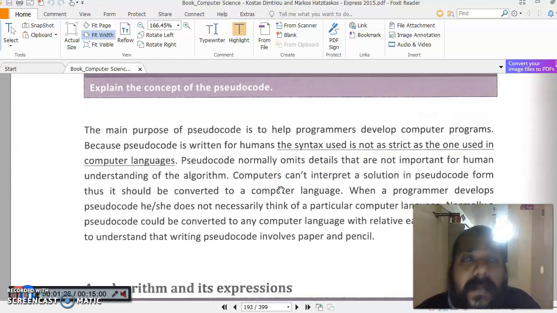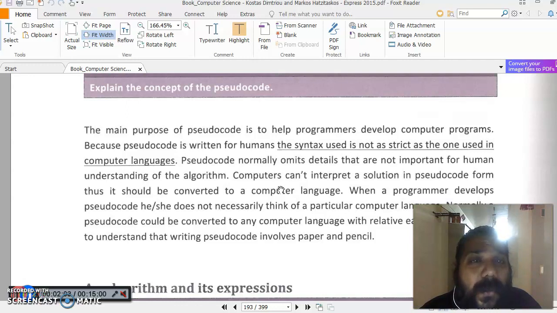Most people have confusion between pseudocode and algorithm. They think that pseudocode and algorithm are the same or alternatives, but there are certain rules which distinguish these two things. For example, in pseudocode there is no syntax. It is strictly written for humans; humans can understand it and a computer cannot. Whereas an algorithm is written stepwise and can be converted into a program. Pseudocode normally omits details that are not important to human understanding of the algorithm.